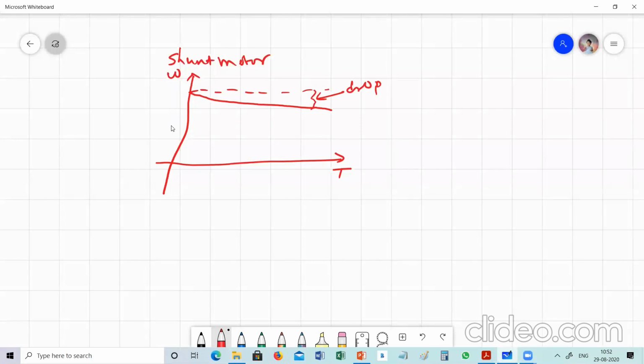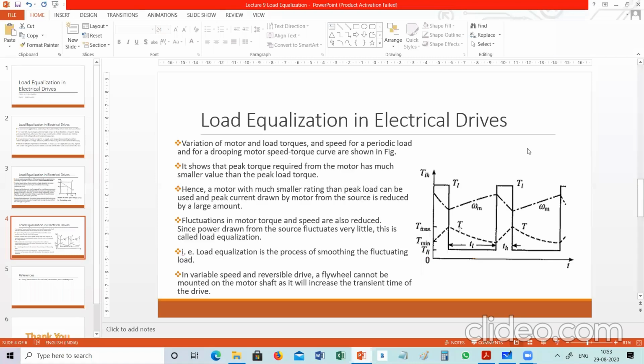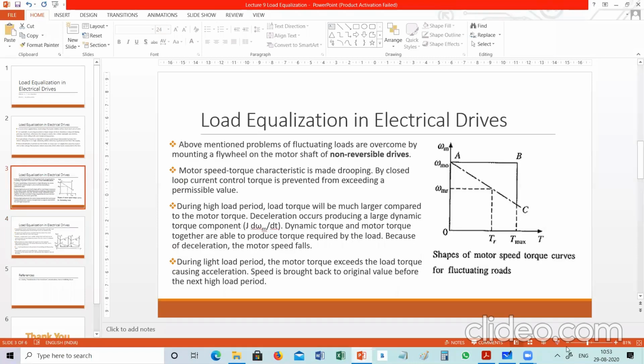In our case, when the motor is fully loaded, the speed will be very low, and when the motor is at no load, the machine speed will be very high. The loads which require a pulsed torque, the motor should have a drooping characteristic, which is shown here.